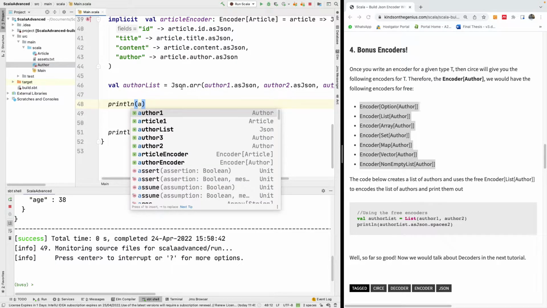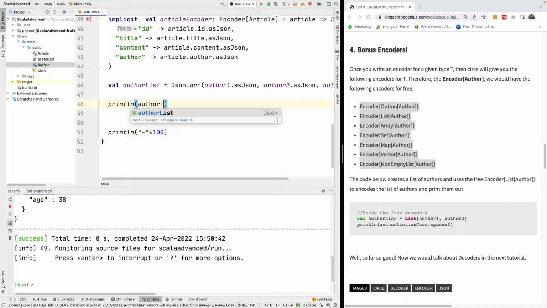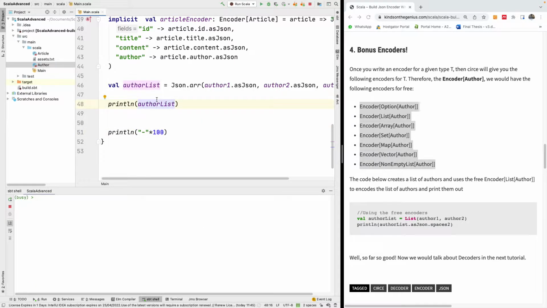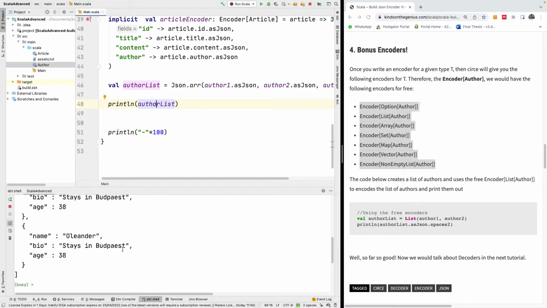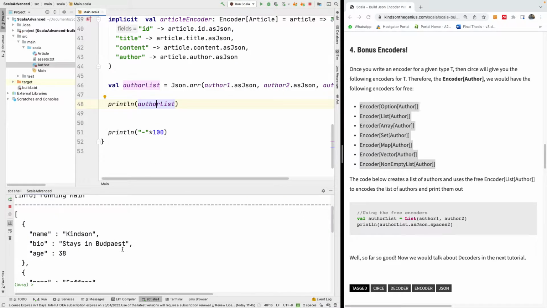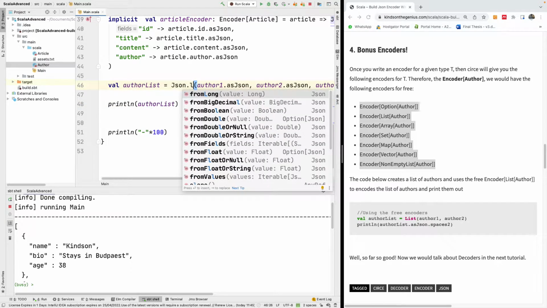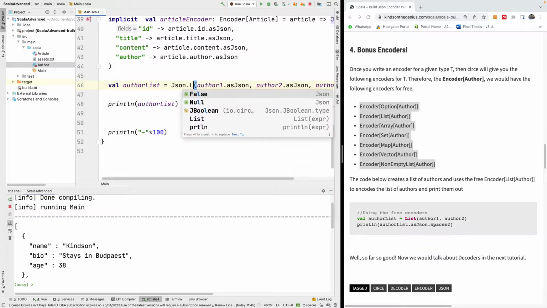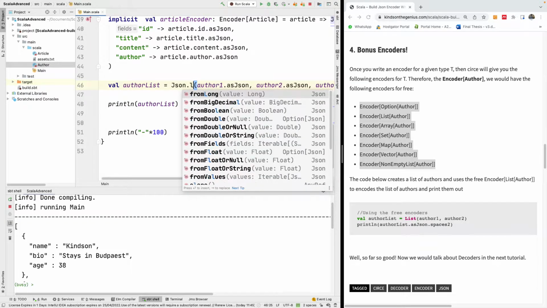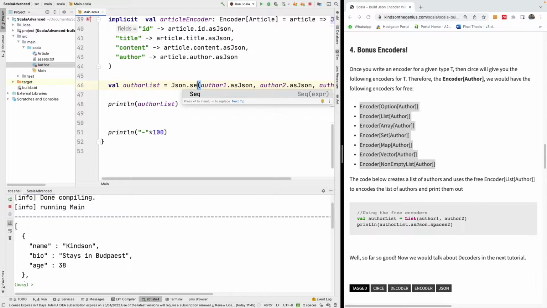So this is actually an author array, so I don't want to mix it up. I'm going to say author array. If I view what we have in the console, we have the array of authors printed out. Now about lists, that's one thing I don't have here. We don't have JSON.list, list, set, sequence. I don't know about this.